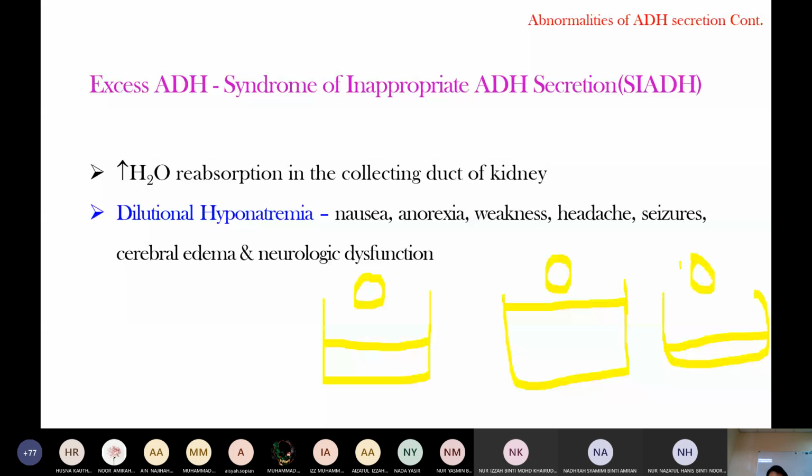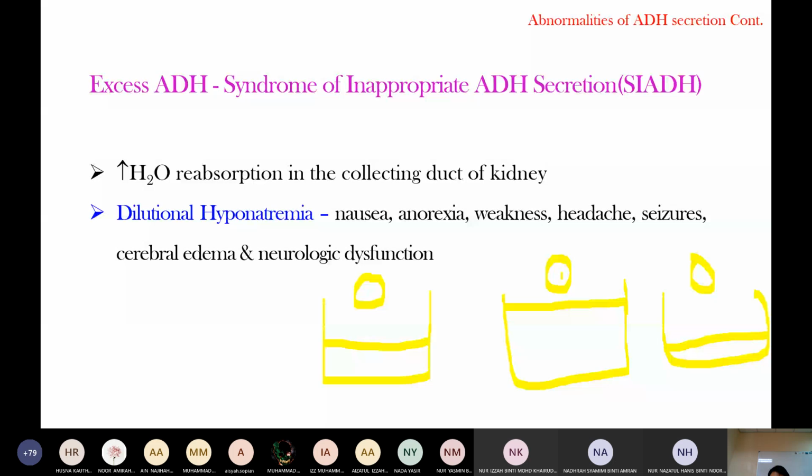The taste is different because there is more water. This leads to dilutional hyponatremia. In the blood, the sodium amount is normal, but because of water retention the sodium becomes diluted. Sodium level is low because of dilution, due to water retention from antidiuretic hormone excess.